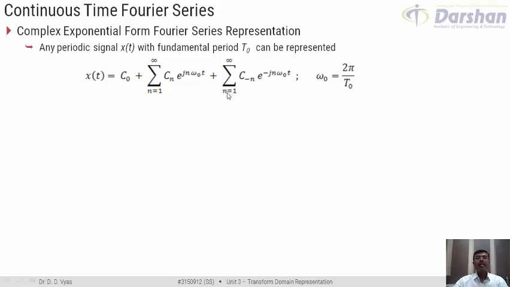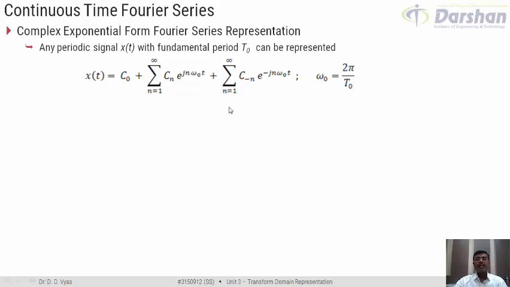Now if I assume n to be equal to minus m, my limits would change from minus 1 to minus infinity, and this can be written as cm e raised to power jm omega 0 t, which would be similar to this notation. So this represents zero frequency, this represents all positive frequencies, that is value of n from 1 to infinity, and this term would basically represent value of n from minus infinity to minus 1.